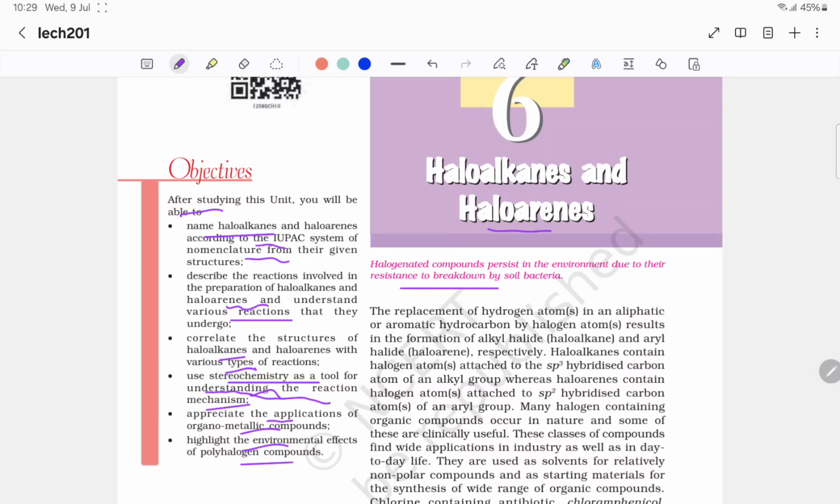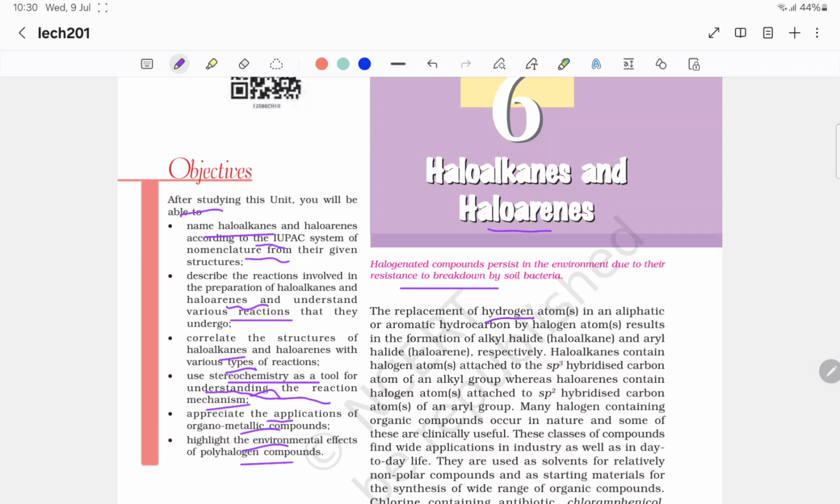Means why the haloalkanes, or you can say chlorinated compounds or halogen compounds, because they are not broken down by the soil bacteria, that's why they are retained in the soil or in the water, and when they are taken in by living organisms like plants, animals, human beings, that will create a problem in the physiological reactions.